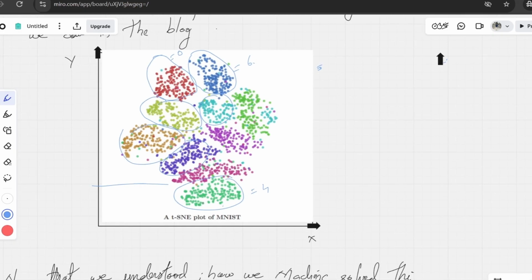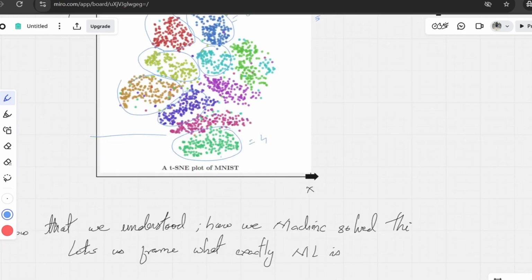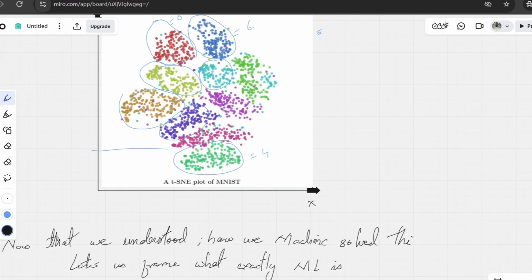Now how can we classify, right? We can't just say that this group belongs to 4, so how will you classify? Let's say tomorrow some new point comes, this is the query point or a new point. Now which group does it belong to? Right now you can visually see and say okay, it is inside this group, so we can say it is number 4. But how will you do that technically or programmatically, right?